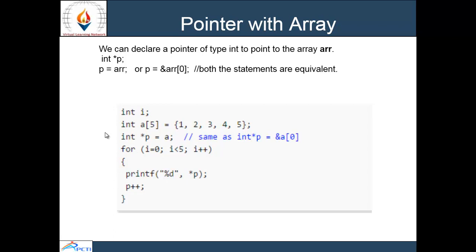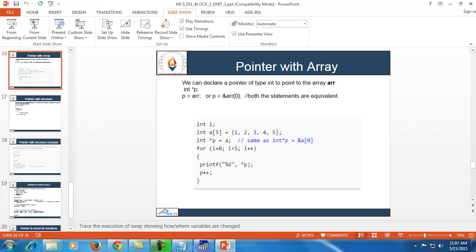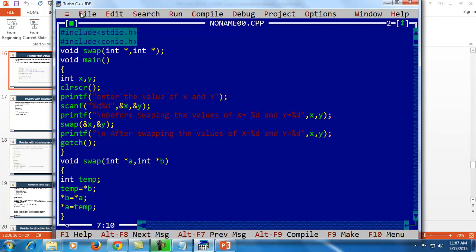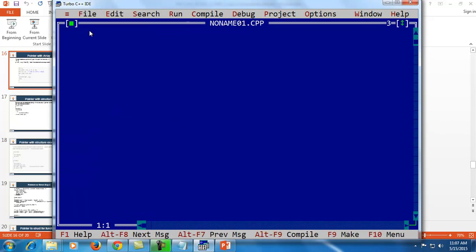So I'll show you in this C also. Here I am using new file, including 2 files. I am including another file, that is conio.h.